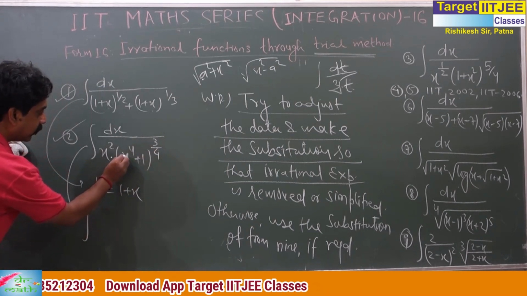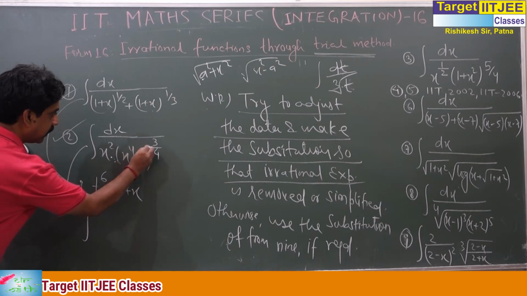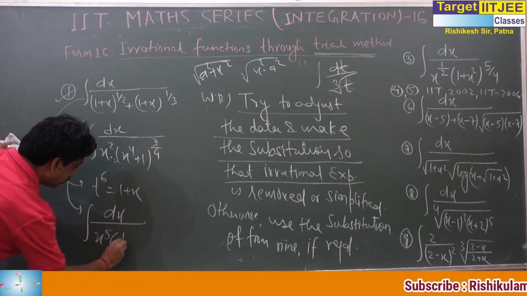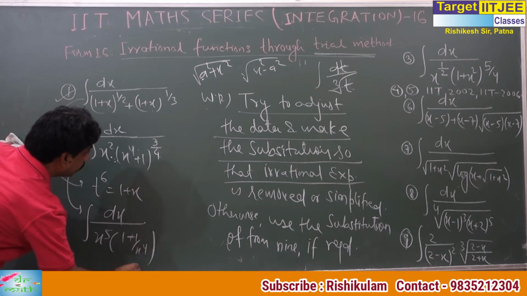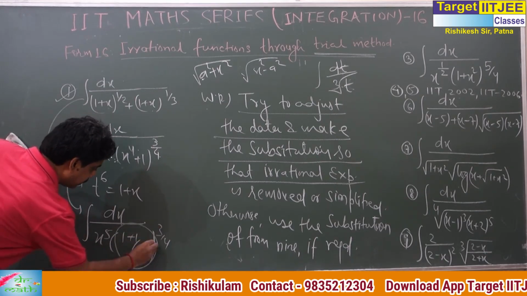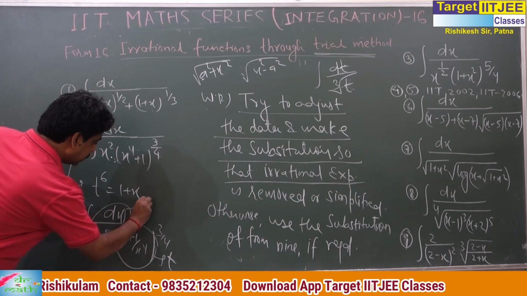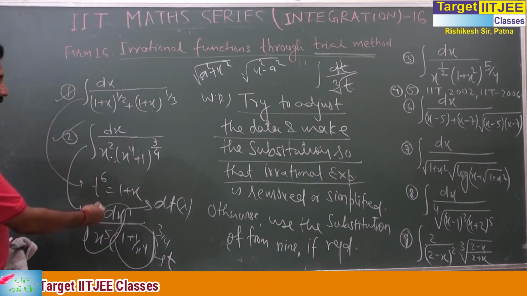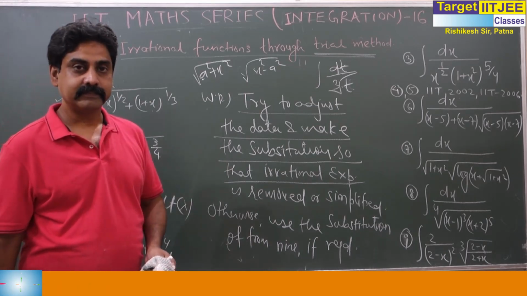So x to the power 4 common means x to the power 4 to the power 3 by 2. This is x^5 times 1 plus 1 by x to the power 4, to the power 3 by 4. When I take this as t, this is a part of dt, some constant, and the term is simplified.